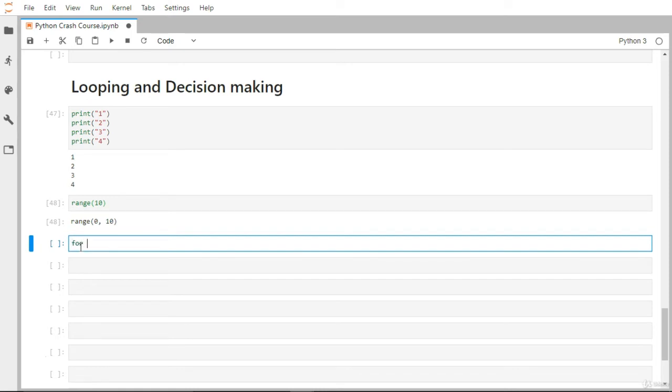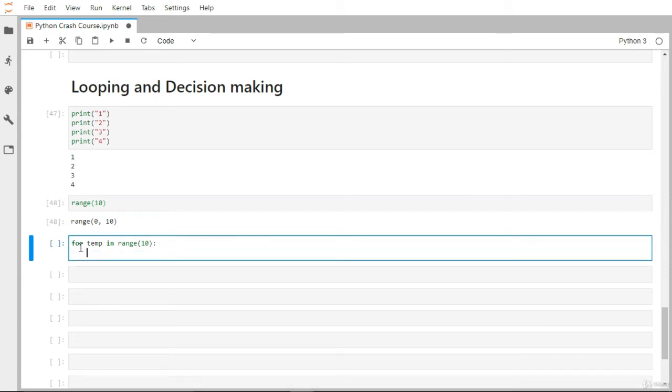So I'm going to use a for loop and create one temporary variable, let's say temp in range, and I'll explain what is going on here. Let's say 10 and a colon. Whitespace is very important in Python, because whatever I write now is part of this for loop. It is the body of the for loop, so it has to be one tab separated from the for loop. I'm just going to print this temp.